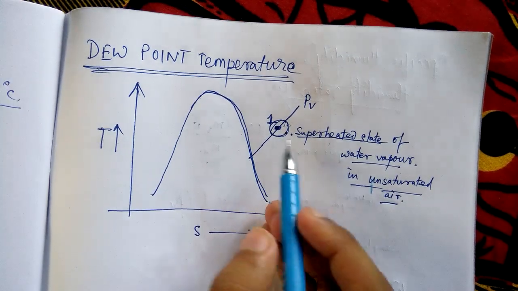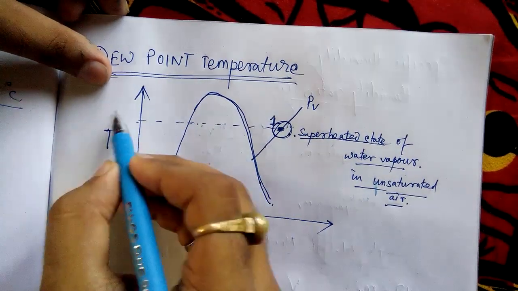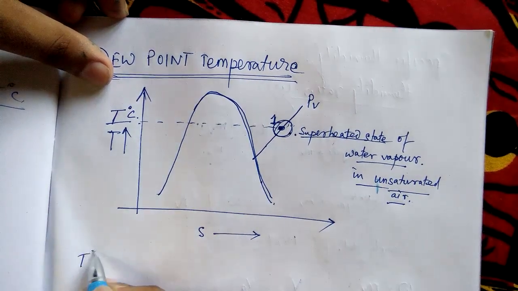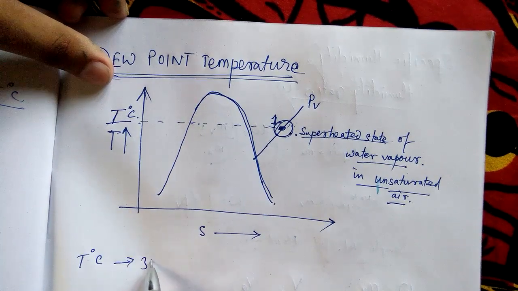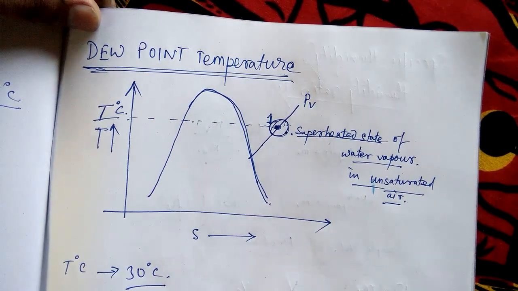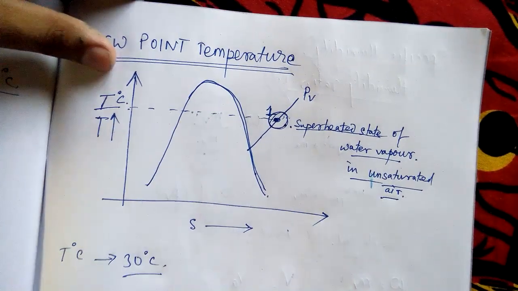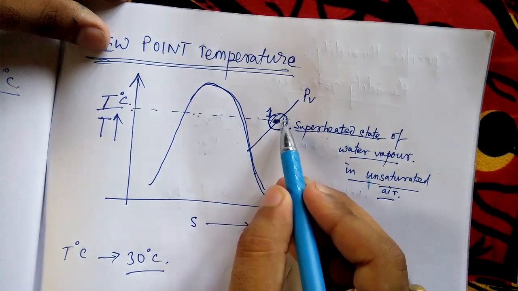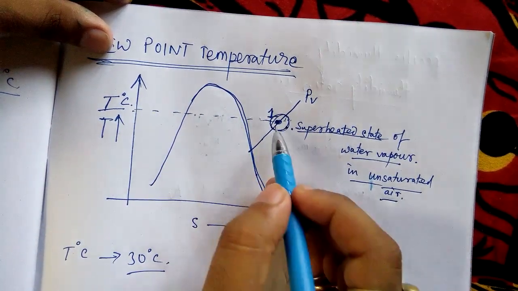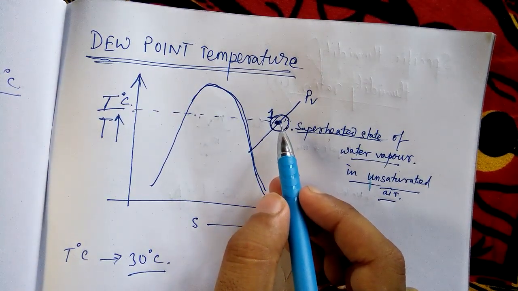But it is now at temperature T degrees Celsius. Suppose this T degrees Celsius is nothing but 30 degrees Celsius. So for example, you will say that 30 is my favorite value, I am always taking 30. See, here this is state point 1. The temperature was 30 degrees Celsius, and there was some moisture in the moist air.